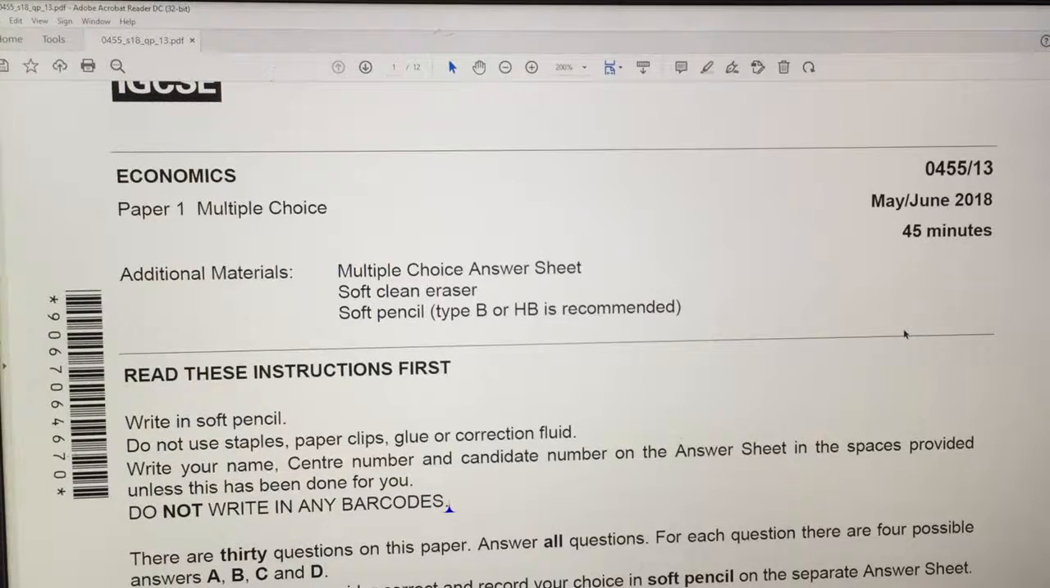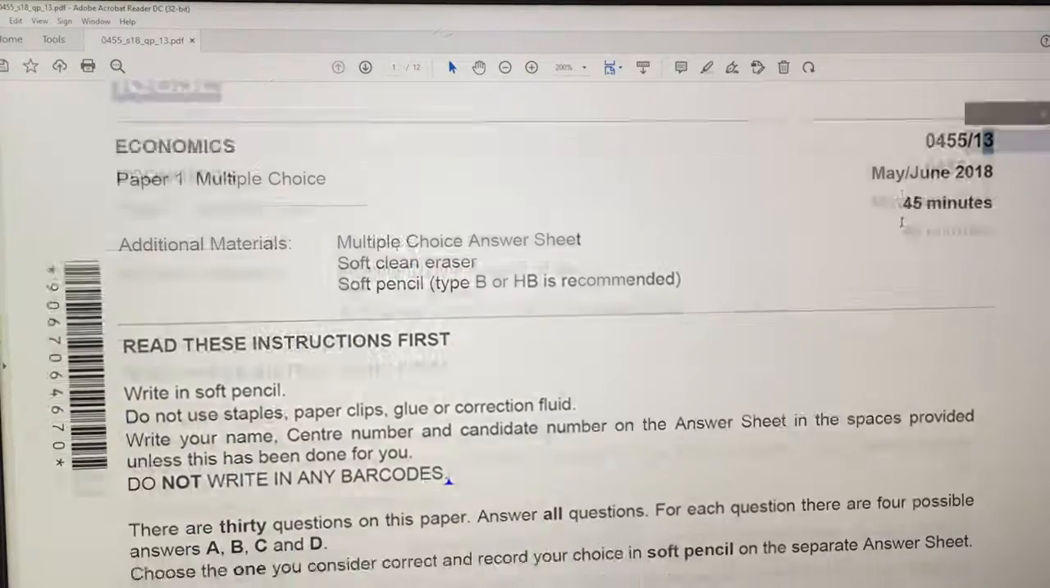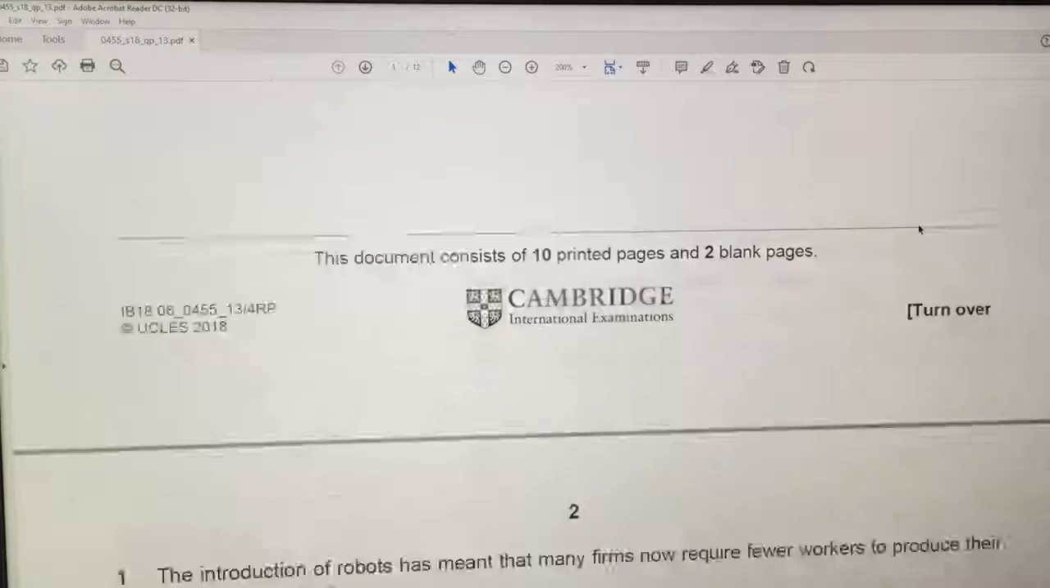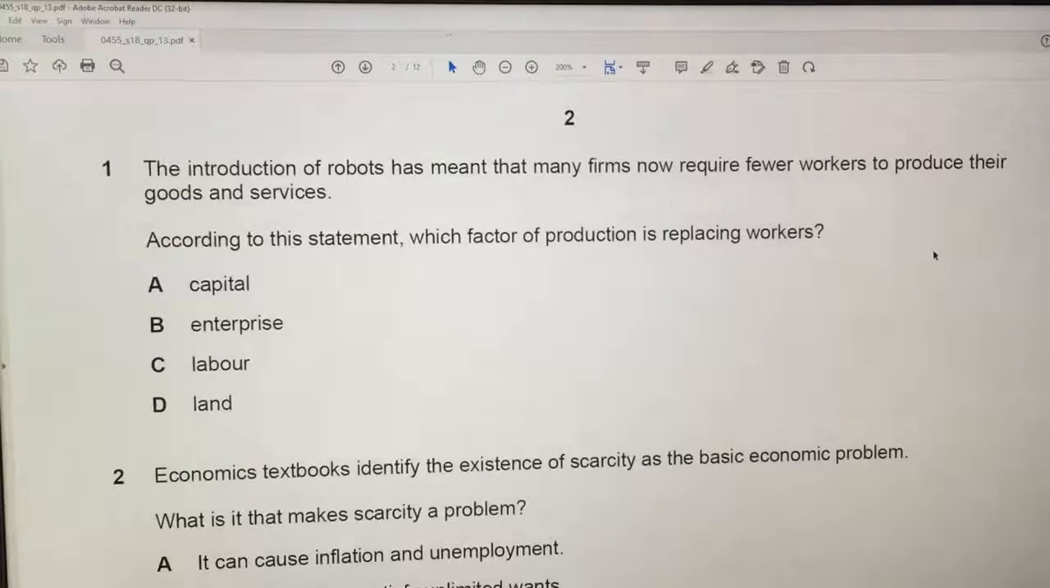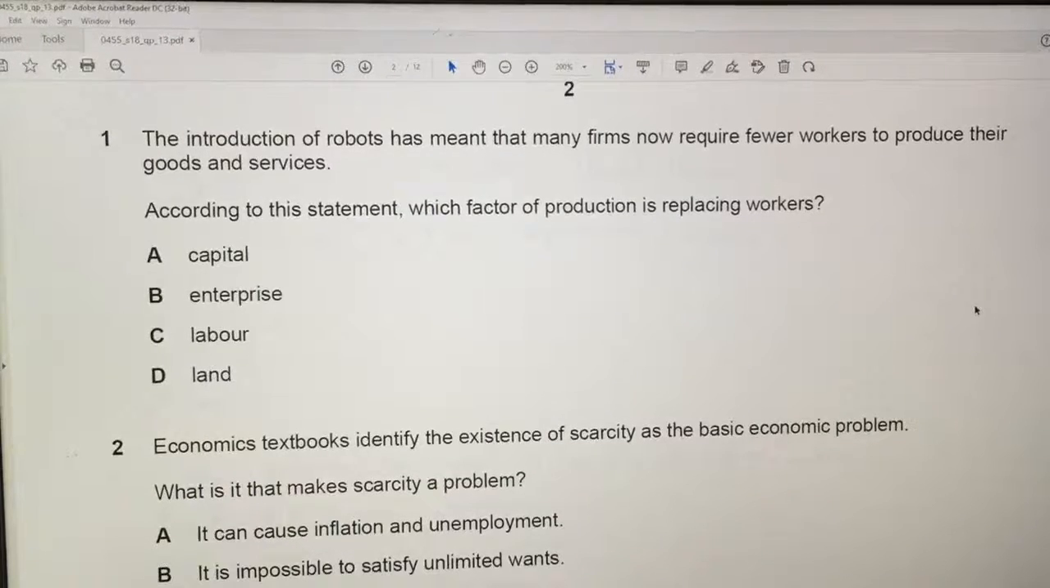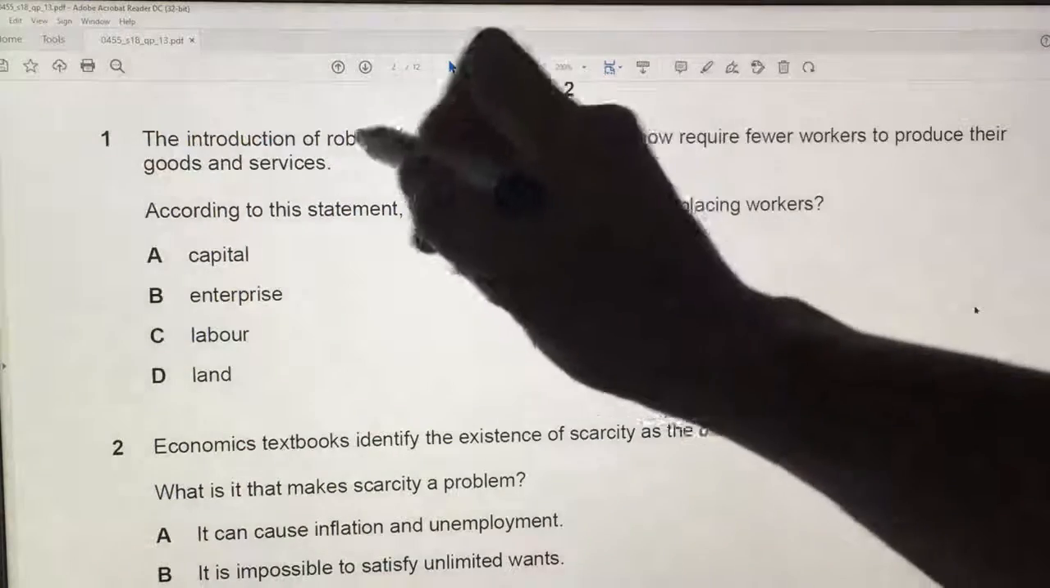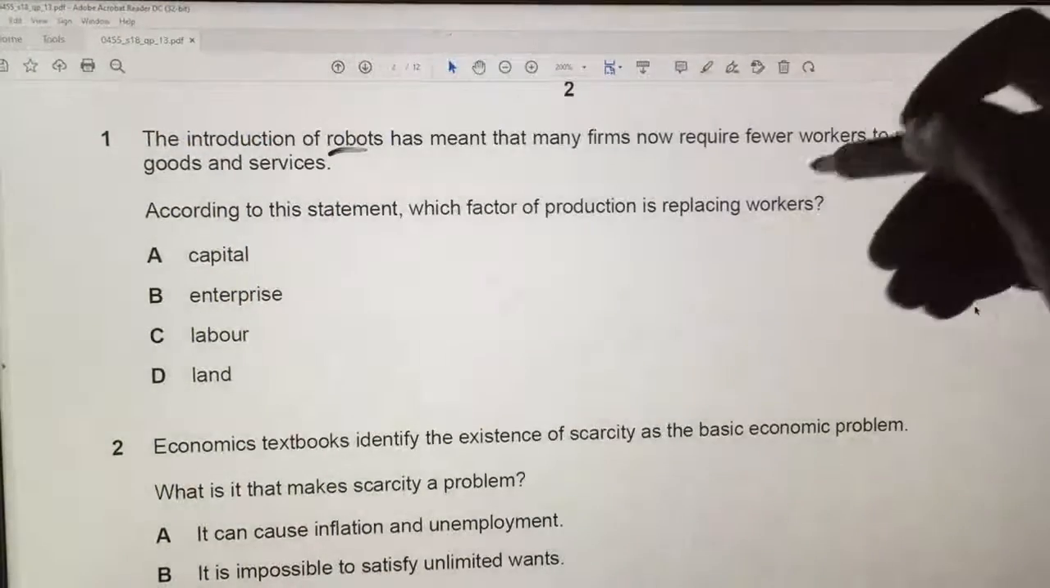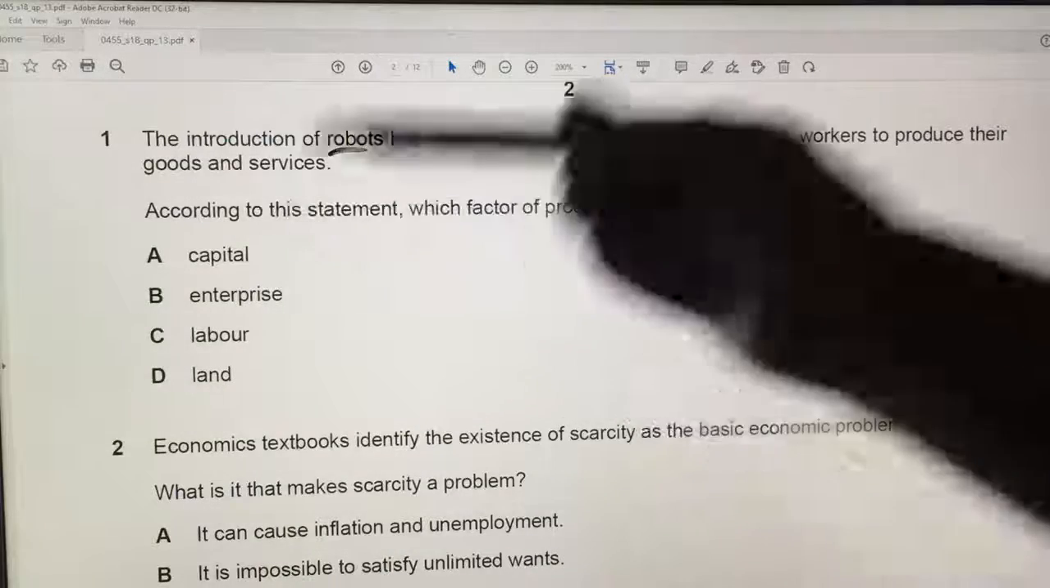Okay, let's start. Summer 2018 question paper 13. The first question is, the introduction of robots has meant that many firms now require fewer workers to produce their goods and services. According to the statement, which factor of production is replacing workers? Well, robots are capital, so the answer must be capital.